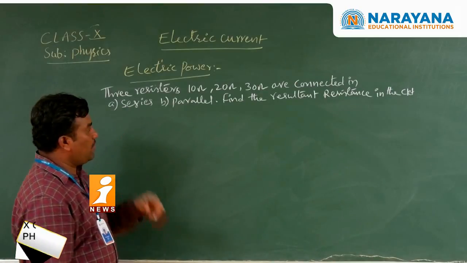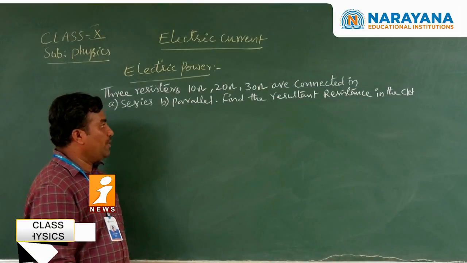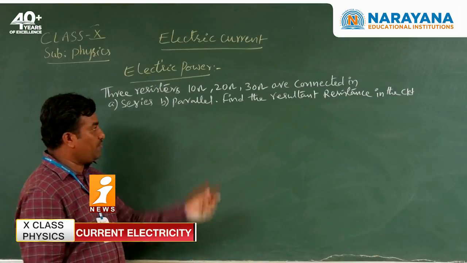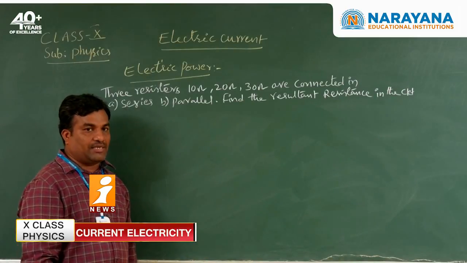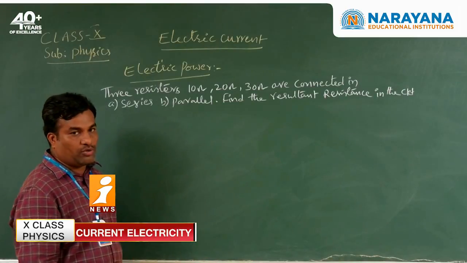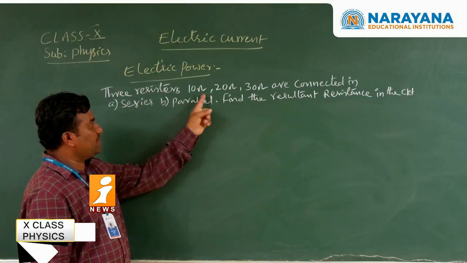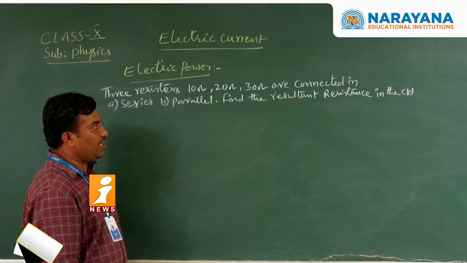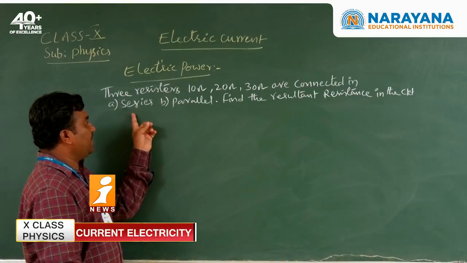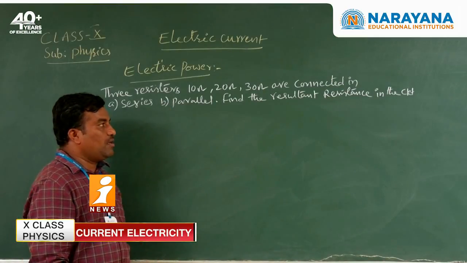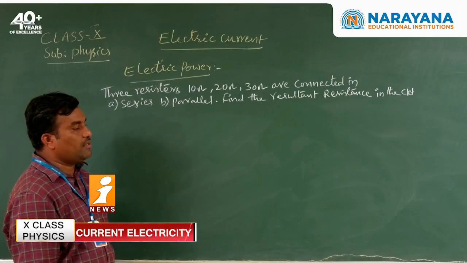Now we are seeing problems based on series and parallel combinations of resistance. These are very important for the SSC examination. They ask 2 mark questions from this. Three resistors, 10 ohms, 20 ohms, 30 ohms, are connected in series and in parallel. Find the resultant resistance in the circuit.